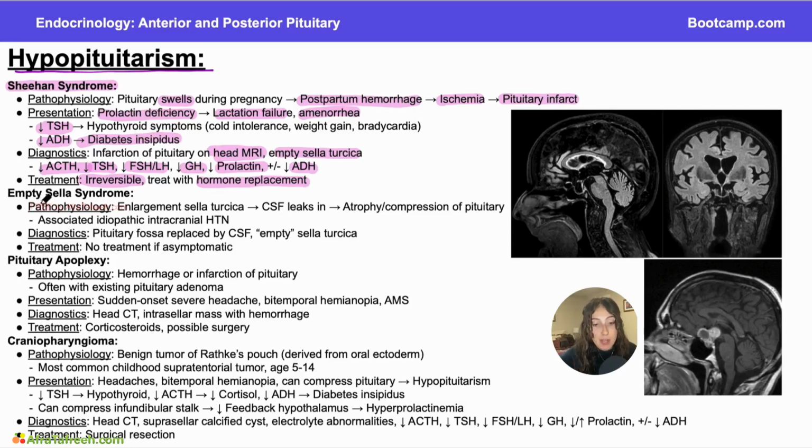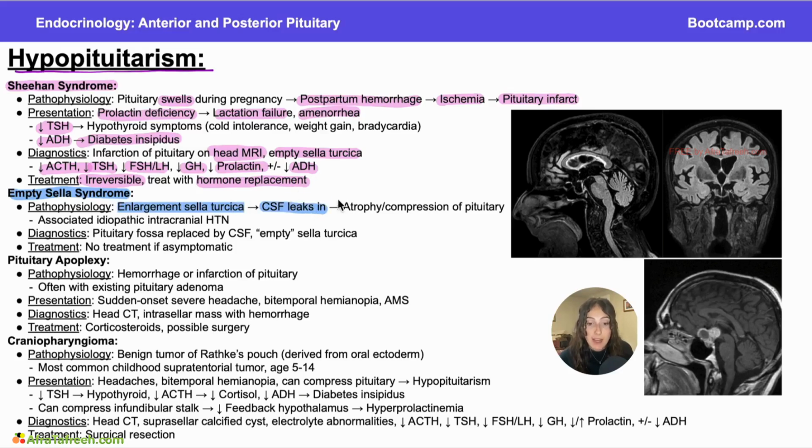Okay, the next cause of hypopituitarism that I want to talk about is empty sella syndrome. And in empty sella syndrome, what's basically happening is you have some cerebrospinal fluid that is compressing your pituitary, causing it to not function. So you might see this enlargement of the sella turcica because as the sella turcica is enlarging, there's more CSF that can leak in and fill it.